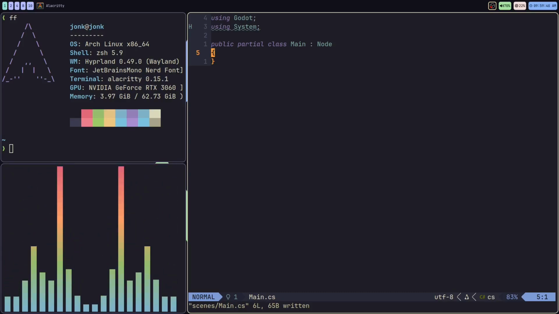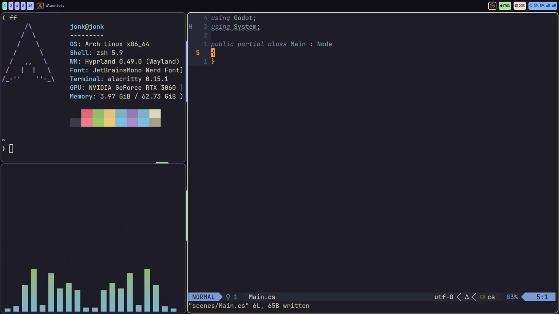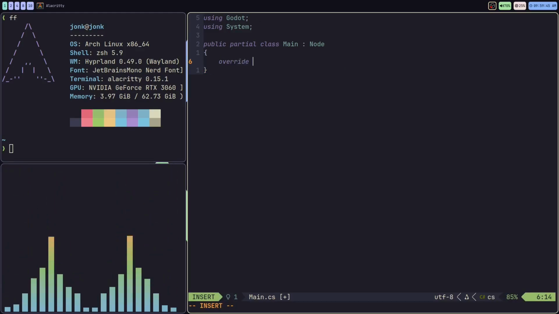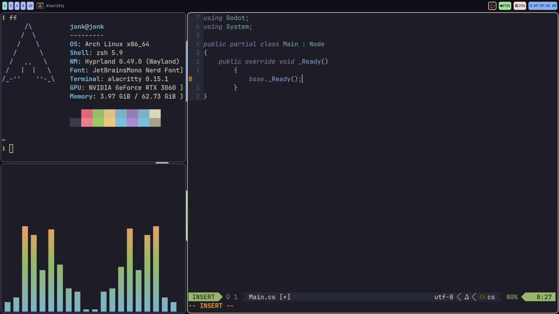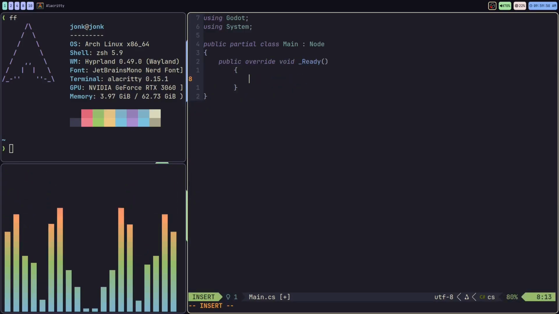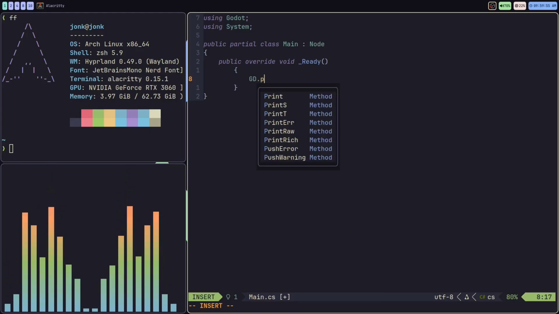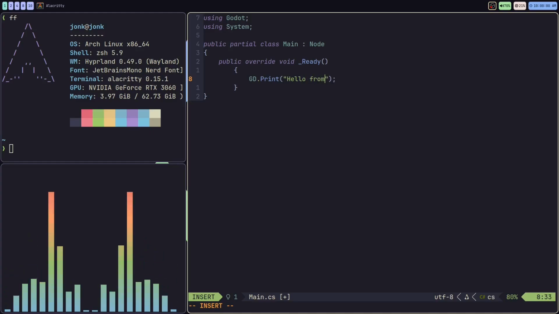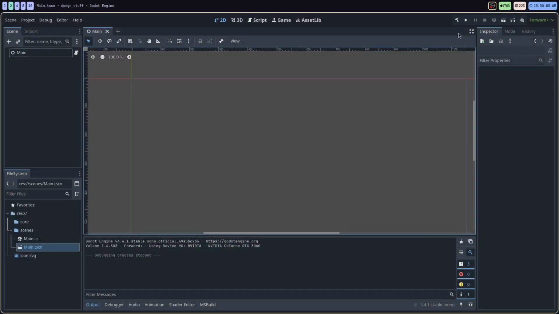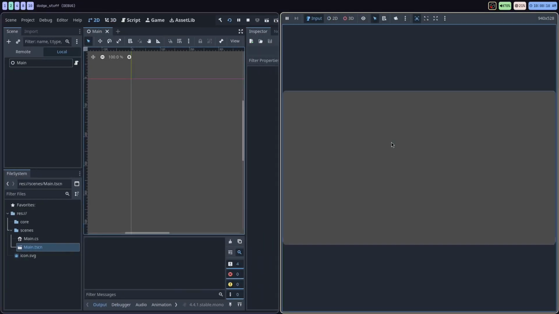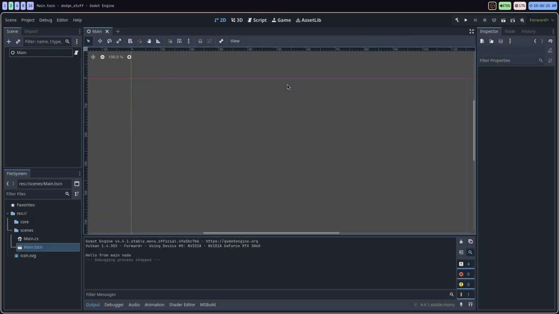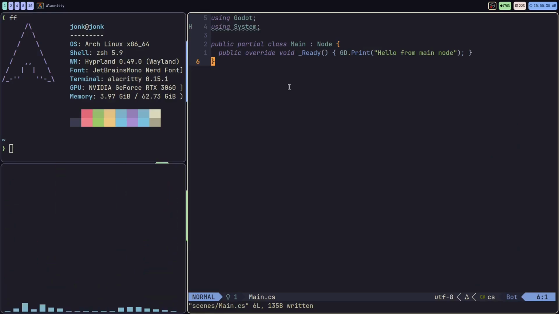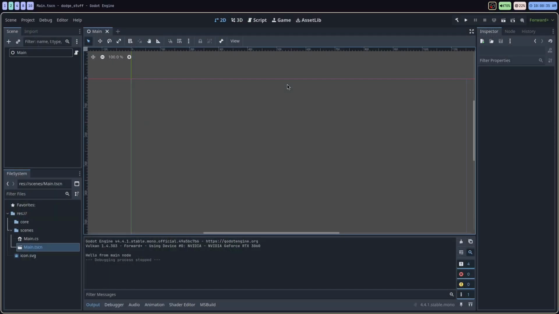So now that I'm actually in the main scene here in the code, we're going to override one of the methods that comes in with every node called the ready method. And just to make sure everything's working properly, I'm just going to run a print statement. This is a Godot print statement. I'm just going to run hello from main node. Head back over into the editor. We'll run that just to make sure everything's working properly. And when I start this up, it says hello from the main node. And now we have the initial project set up with our first script here. We should be able to start getting into the real coding now.